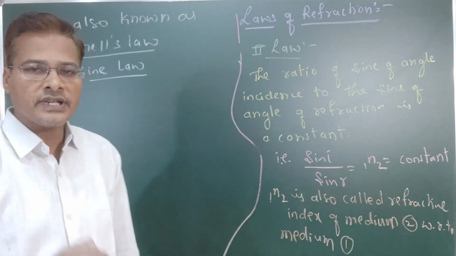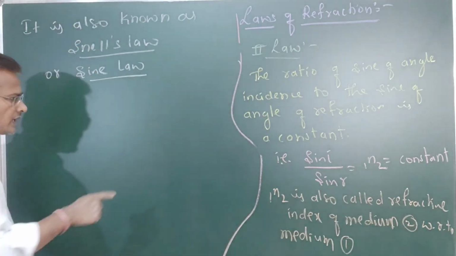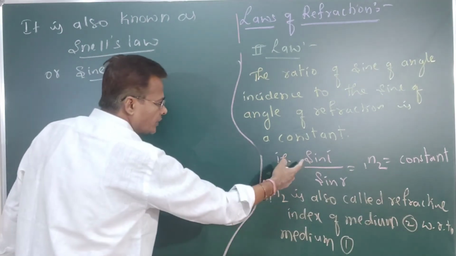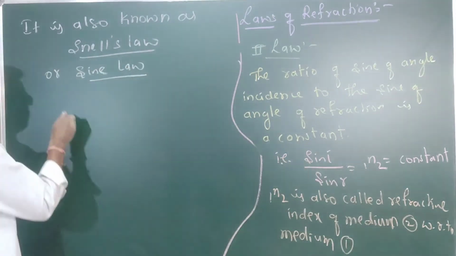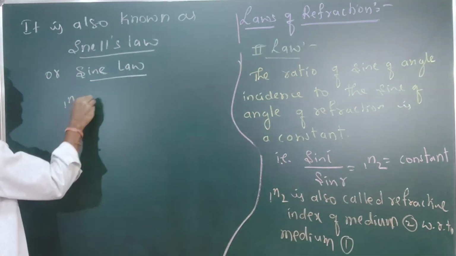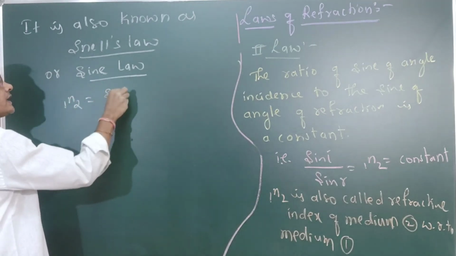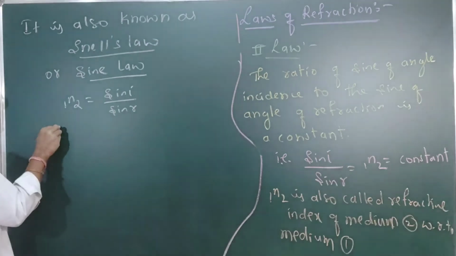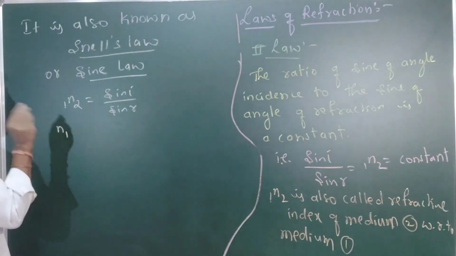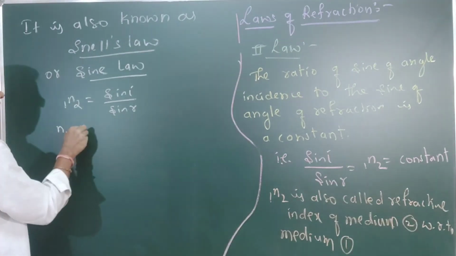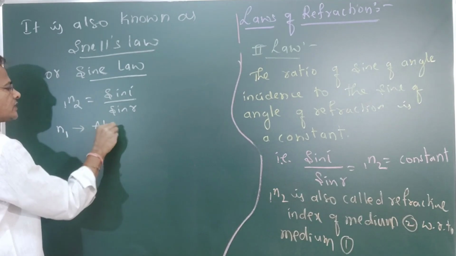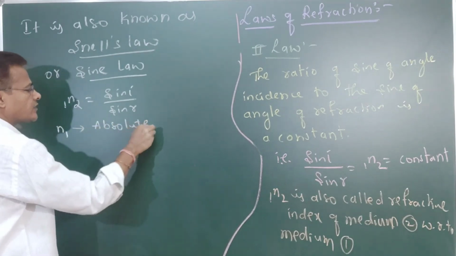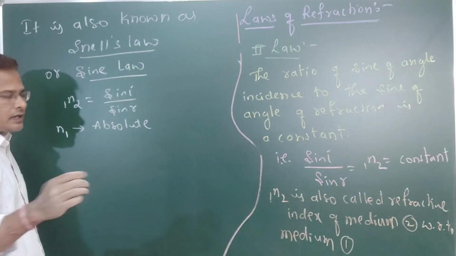Now next we can see that 1n2 equals sin i by sin r. The refractive index of a medium is known as the absolute refractive index when a ray travels from a medium into another medium.